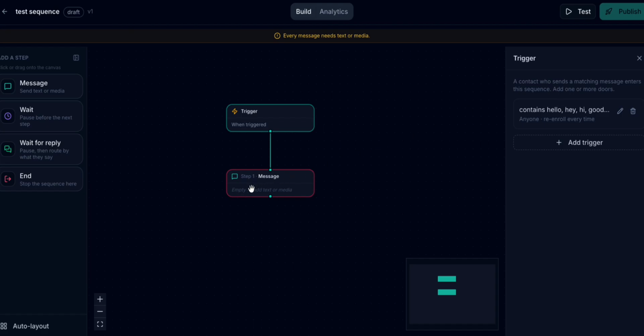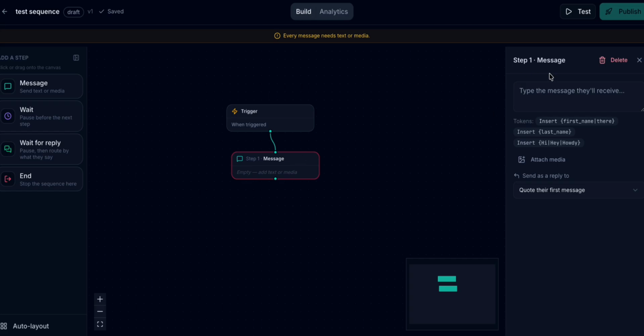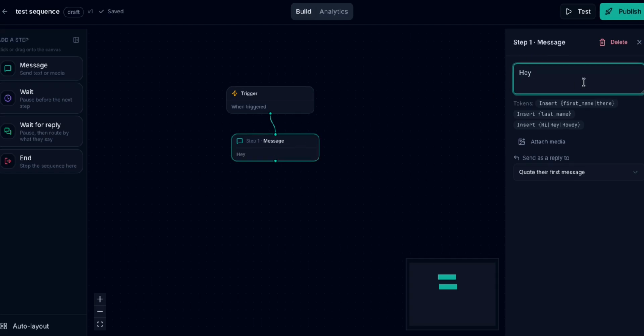Anyways, now you can create multiple flows, multiple message flows. So now you have a message area, and then you can type the message that you want. You can insert the person's first name if it is there, and then this is going to be the person's first name. And if this first name is not set, if the person doesn't have a first name, it's going to say hi there or hey there, that kind of thing.